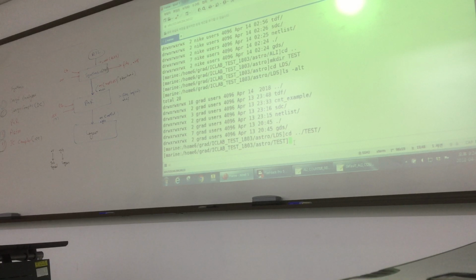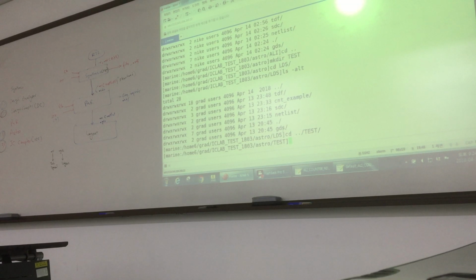Is it okay? So similarly, we have reference design, for example, lead on. So this is the TDF folder. This is a count example folder. This will include your script file, this one. And the SDC folder.